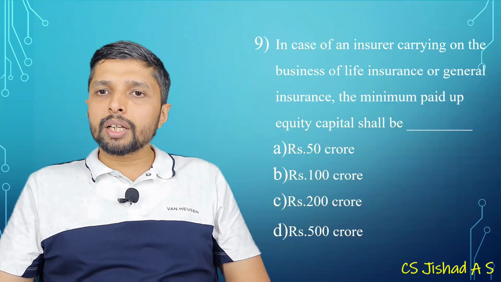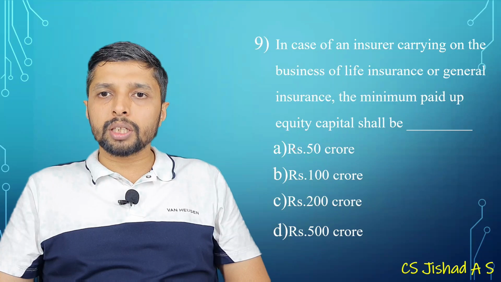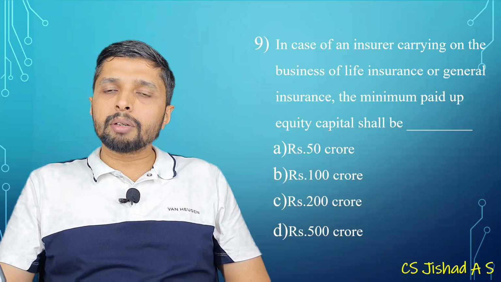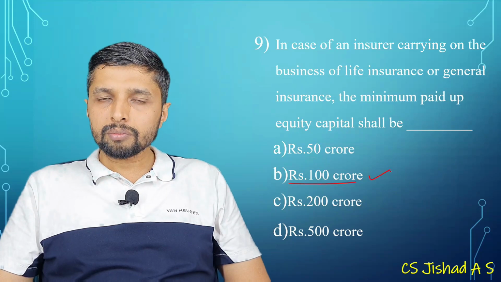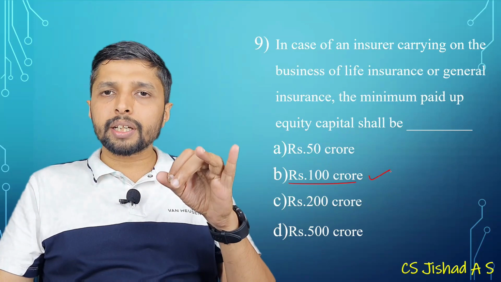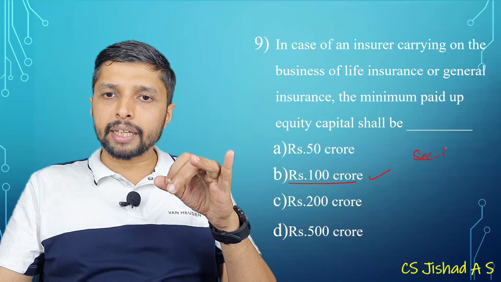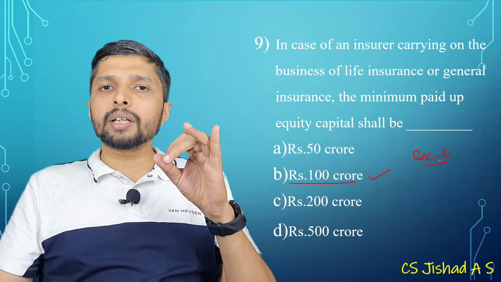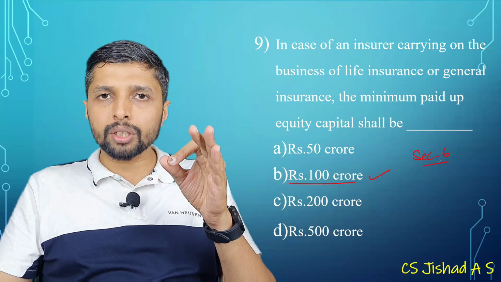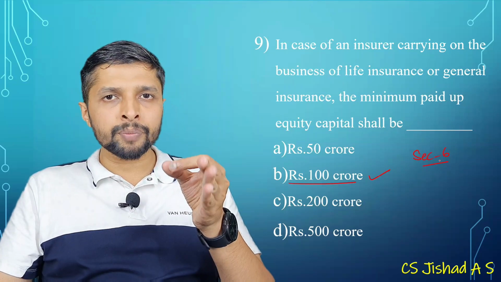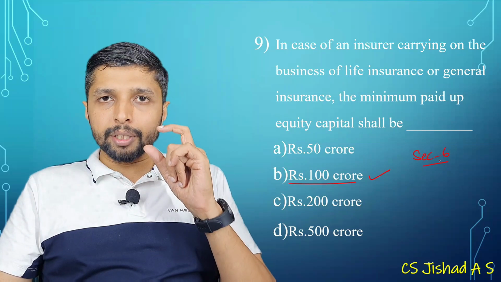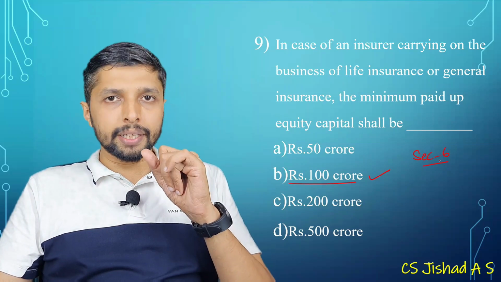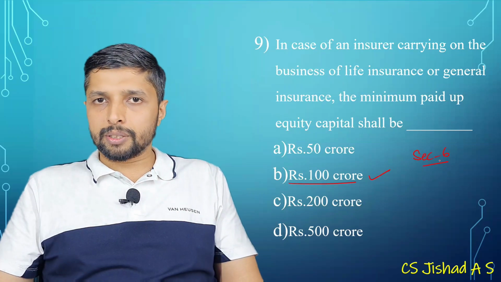In case of an insurer carrying on the business of life insurance or general insurance, the minimum paid up capital shall be 100 CR. Okay. For life or general, as per section 6 of Insurance Act, minimum paid up capital requirement is 100 CR. For health insurance exclusively, it is 100 CR. For reinsurer, it is 200 CR. So while computing the limit of 100 or 200, you will be deducting preliminary expenses.